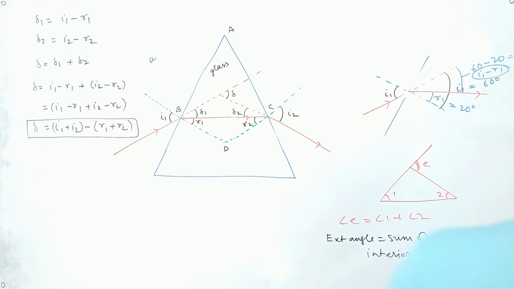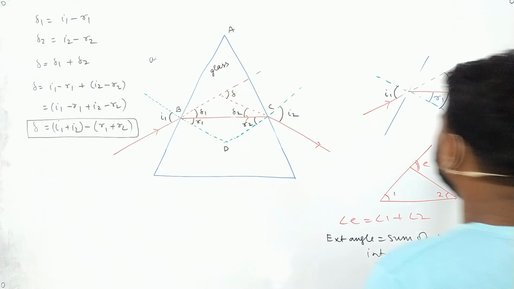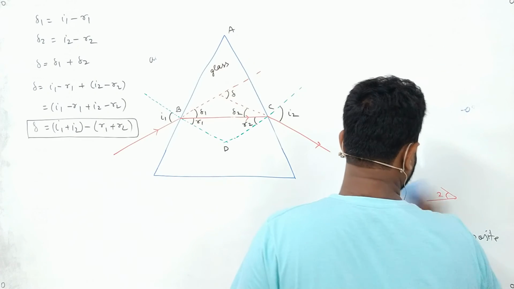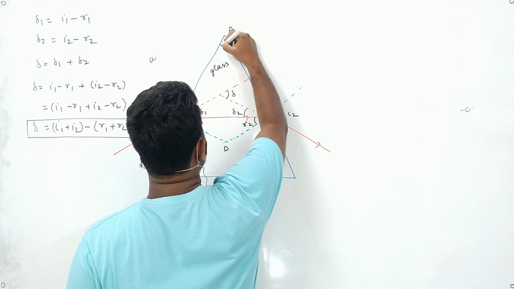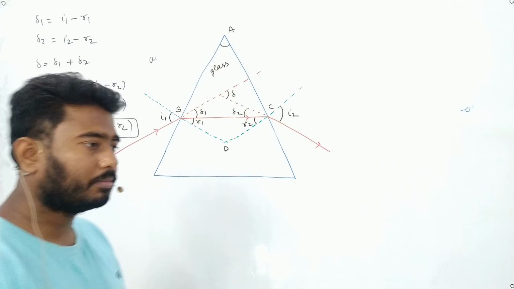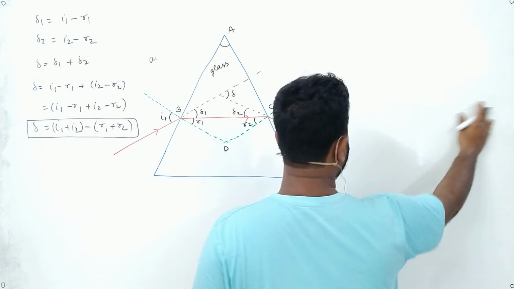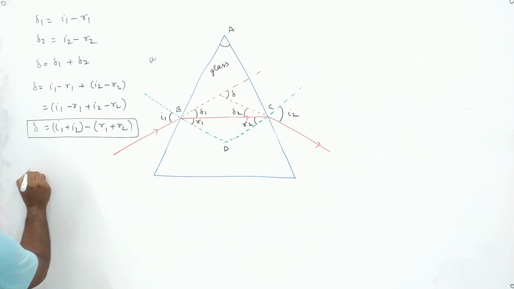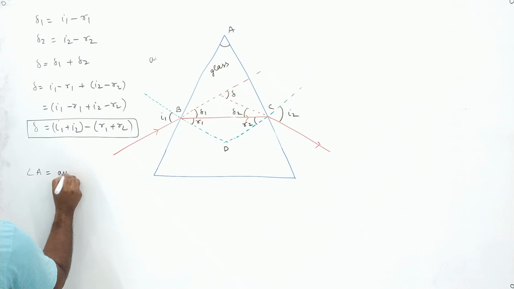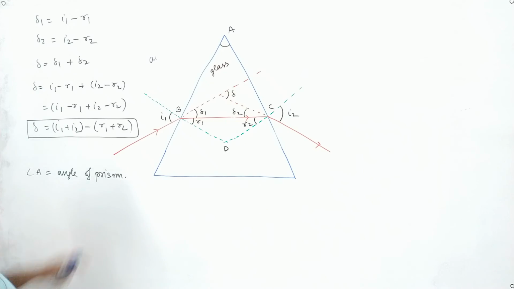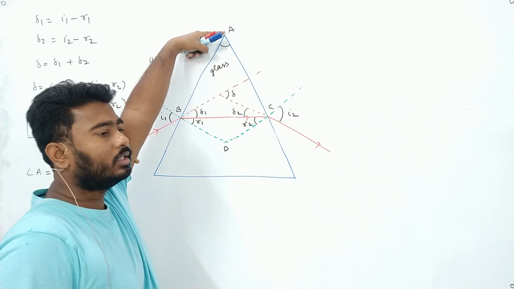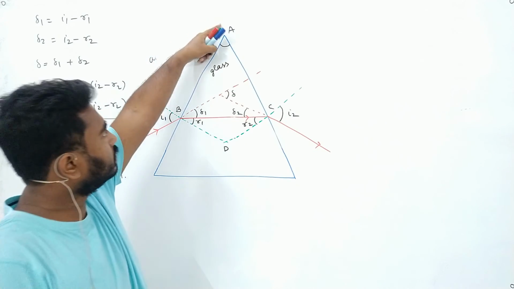Now see, this angle A is known as the angle of prism. Okay, so we must remember that angle A is known as the angle of prism. Why is it known as the angle of prism? Because this angle is actually the angle of the vertex. So this is the angle of prism.